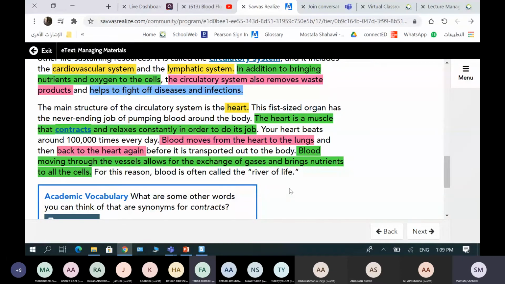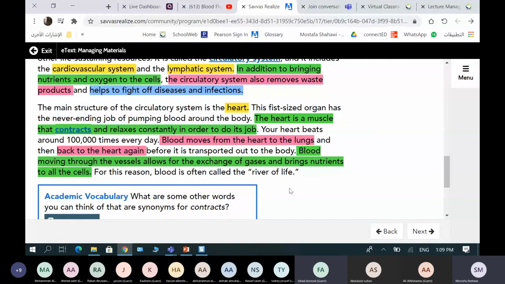The main structure of the circulatory system is the heart. The fist-sized organ has the never-ending job of pumping blood around the body. The heart is a muscle that contracts and relaxes constantly in order to do its job. Your heart beats around 100,000 times every day.